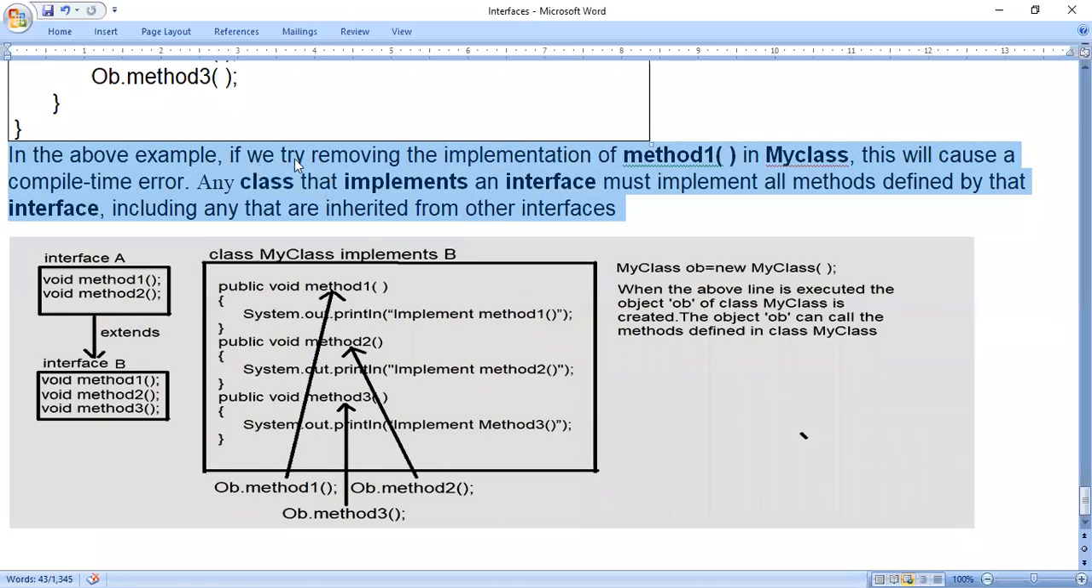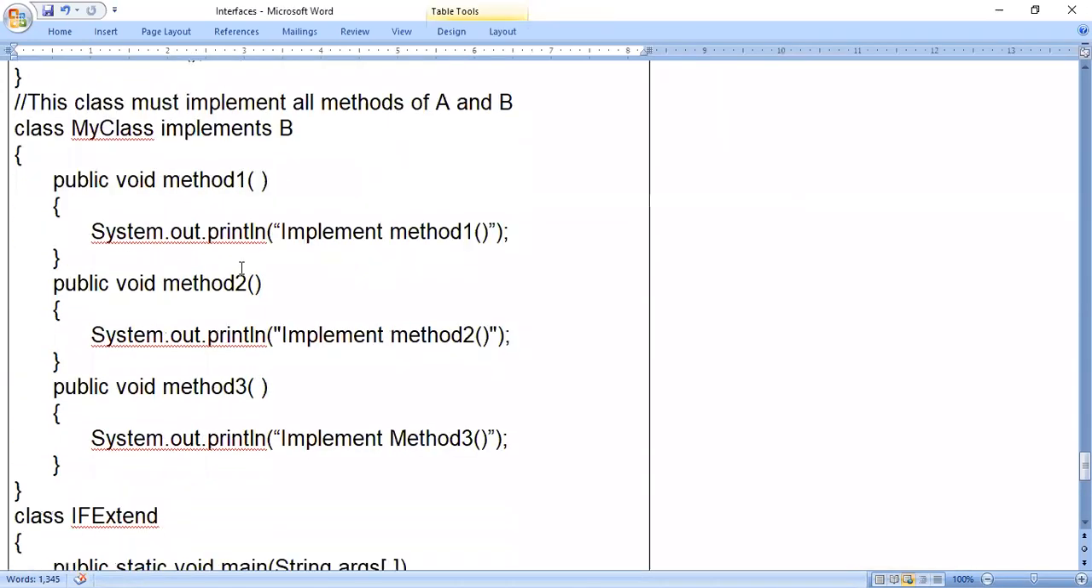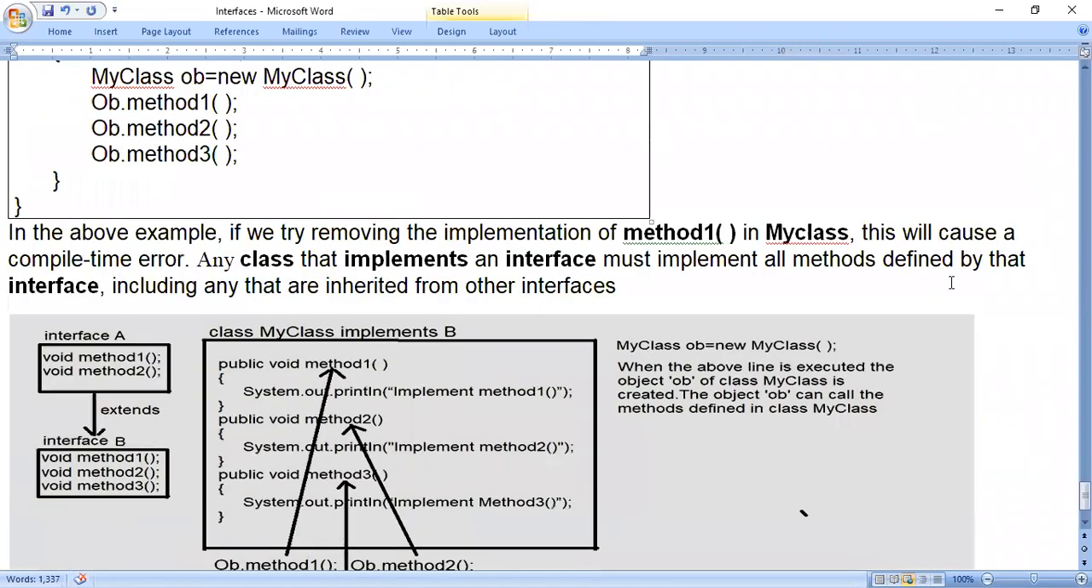In the above example, if we try removing the implementation of method 1 in my class, the meaning of that is, if I don't write these statements, that means I don't want to implement method 1 in my class. Only I will implement method 2 and method 3. In that case, this will cause a compile time error, so you cannot execute the program. Whenever you come across a compile time error, you cannot execute the program further.